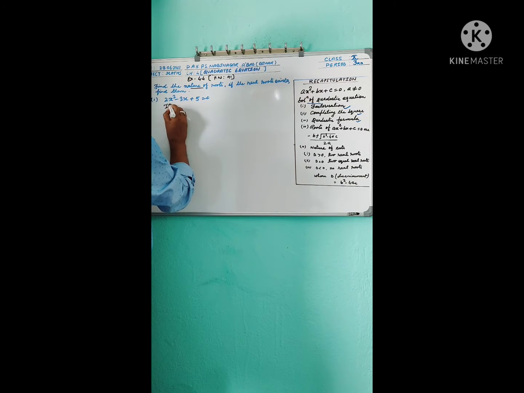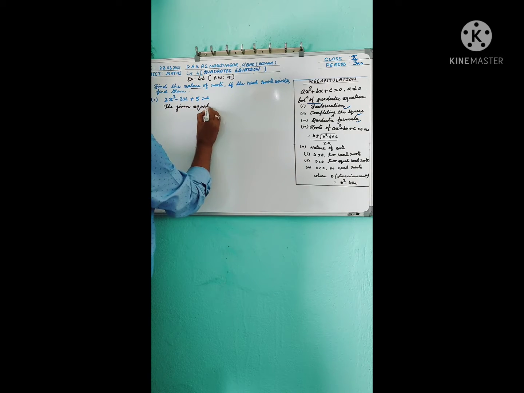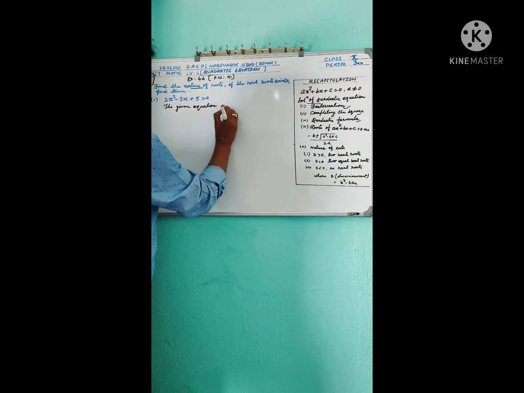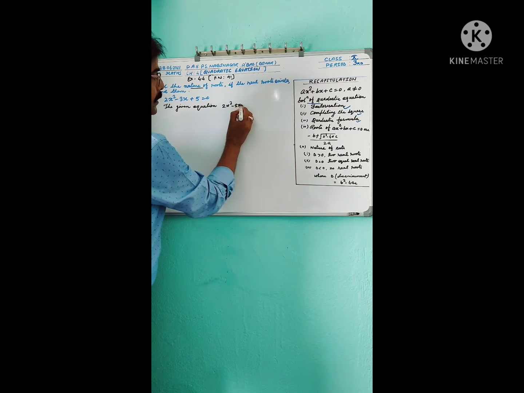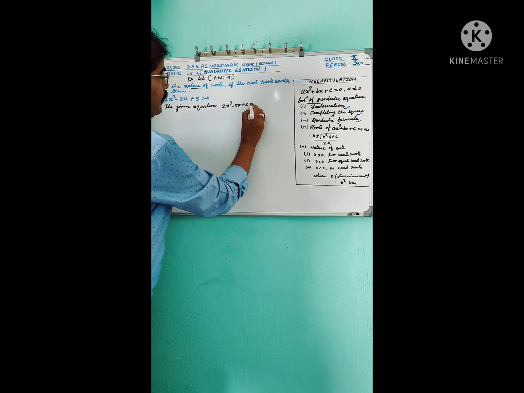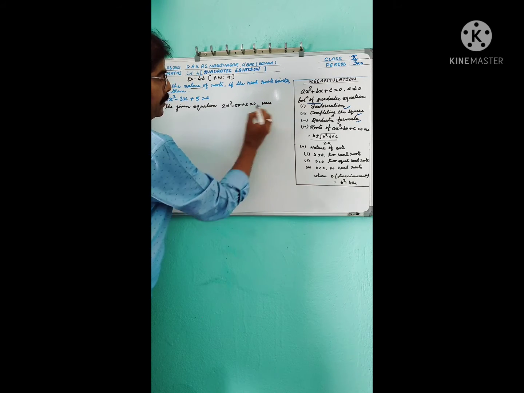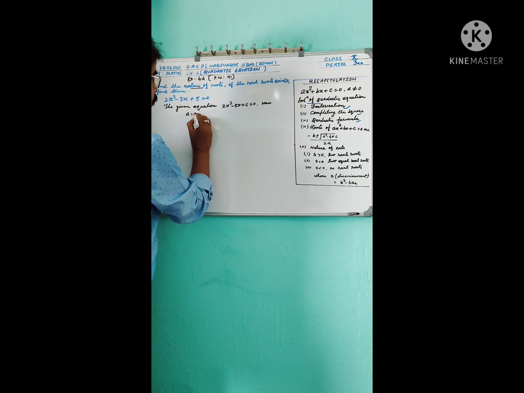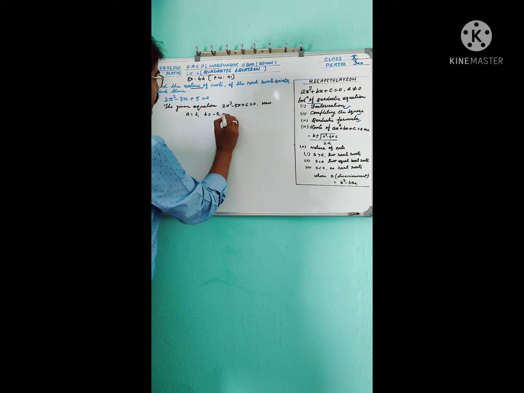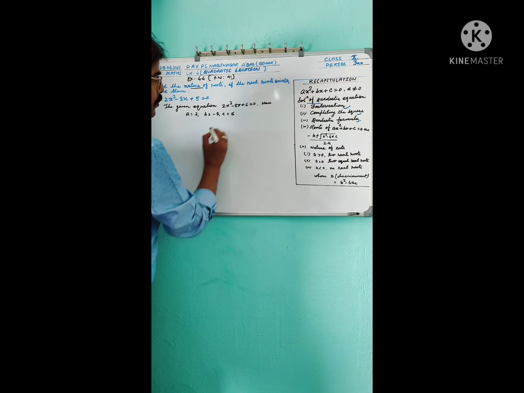The given equation is 2x square minus 3x plus 5 equal to 0. Here a equal to 2, b equal to minus 3 and c equal to 5.